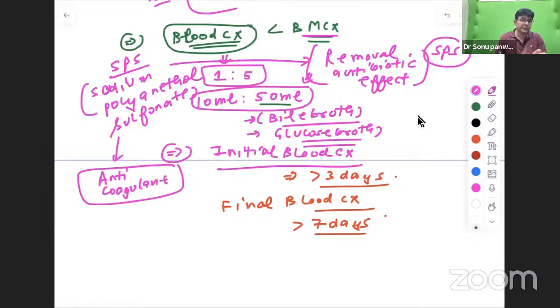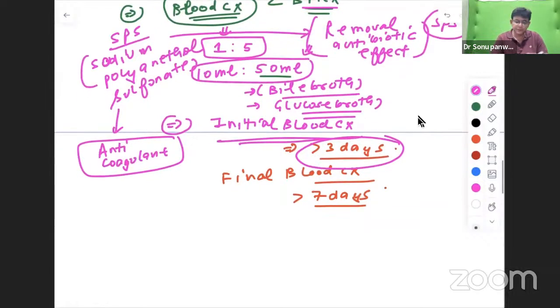Now, if the option is given, which is better, bone marrow culture or blood culture? Bone marrow culture is better than the blood culture, but obviously bone marrow taking is not easy. It's not feasible. So that's why we go for what? Blood culture. Okay, and we have to wait for how much time for the final report? 7 days. After 7 days only, the final report of blood culture can come. Yes, initially, if there is any indication of growth, that will be given after 3 days. Is it fine? So this is the story of blood culture, which you should know.